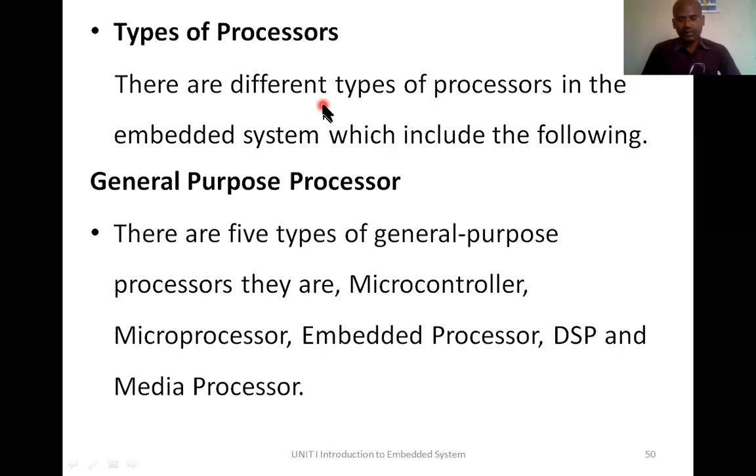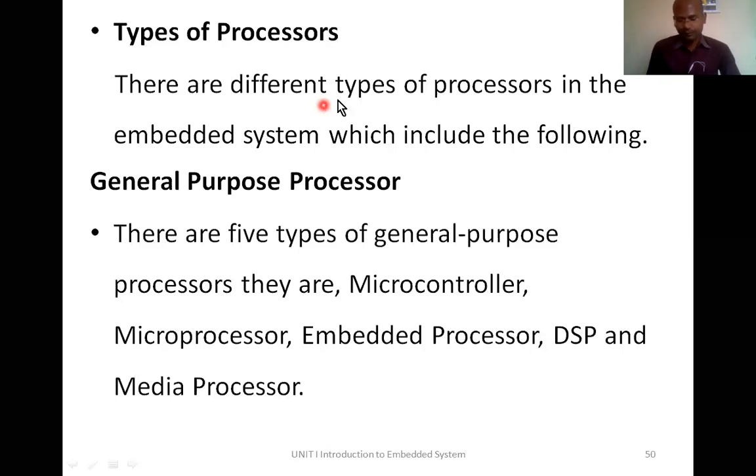Now, do we think there is only one processor that can be used in embedded systems, or do we have a variety of processors? We can choose out of many depending on what type of embedded system you are building. Is it one or many processors? The answer is many processors. We have to choose the right processor for your application. It is just a study. If you know what types of processors we have, then you can choose a better processor for your application. That is the main aim of this topic.